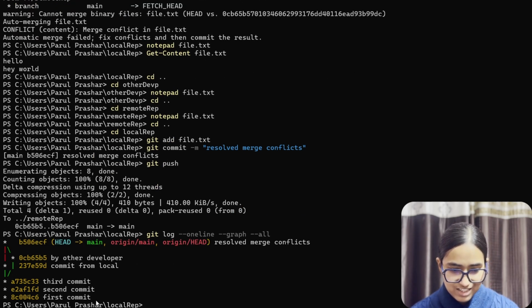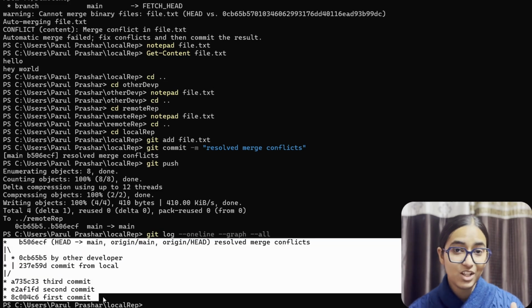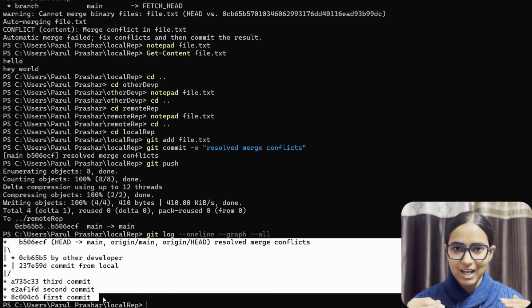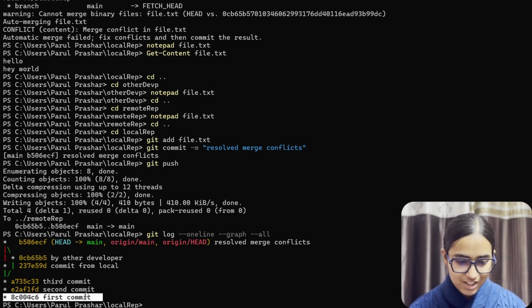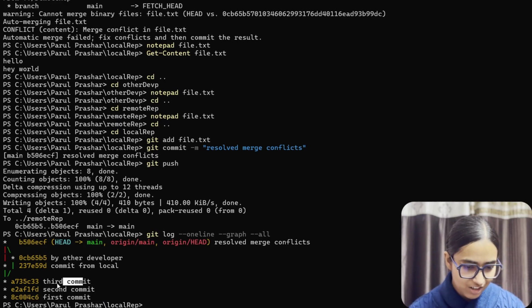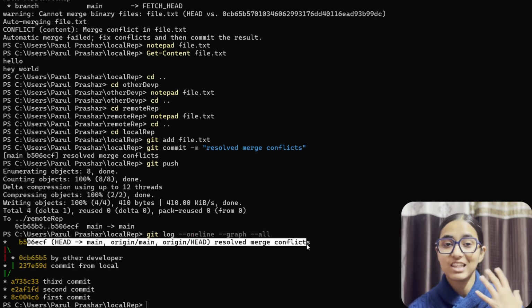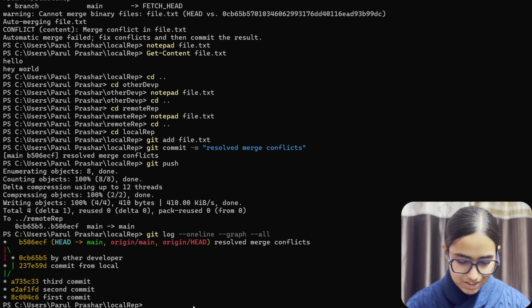So, this is the graph that we have finally made. We have seen those graphs. They diverge into two different branches and then they merge into one single branch again. And this is what we have just built. We made a first commit, we made a second commit, and then a third commit. Then we made a commit from local, then from the other developer, and then we resolved the merge conflicts, and things have worked very well. Now let's do it once again.